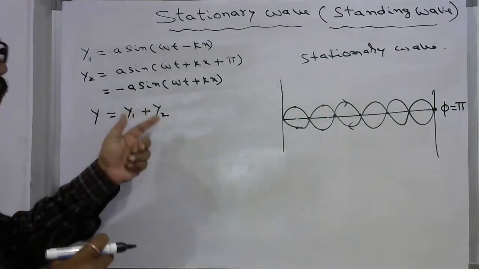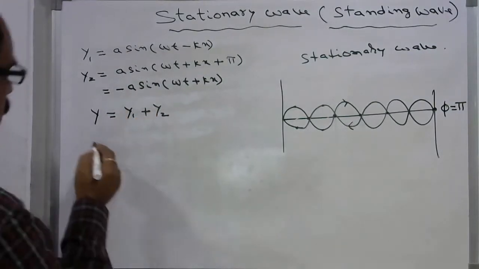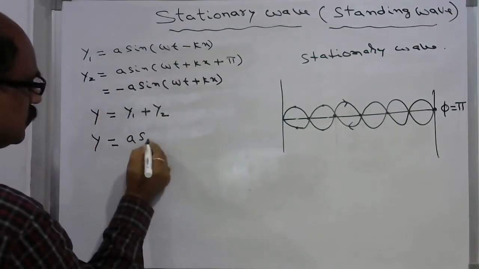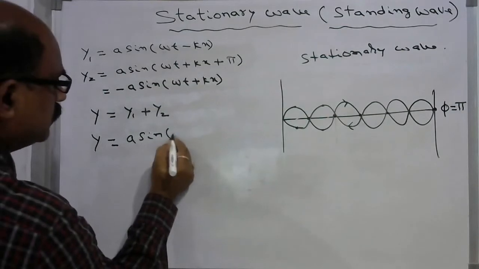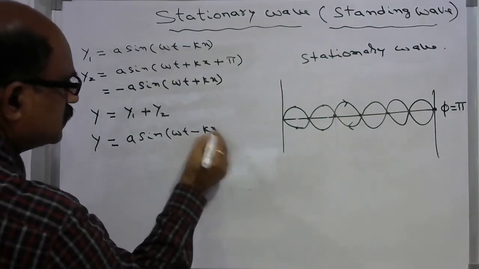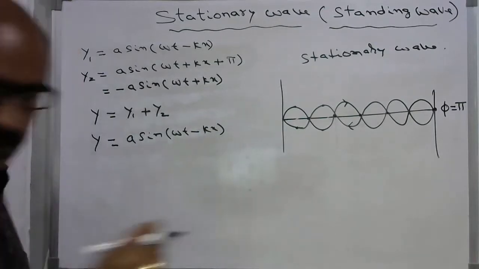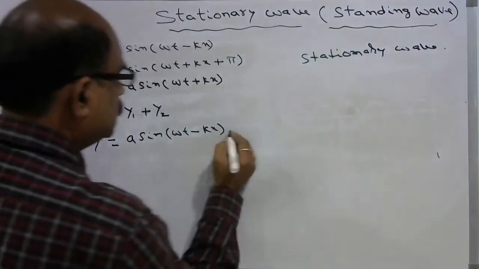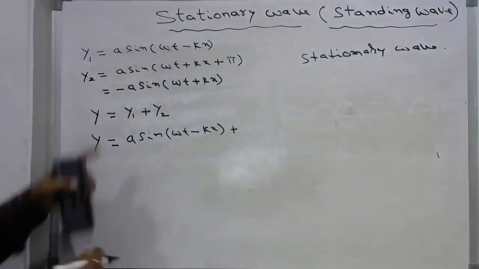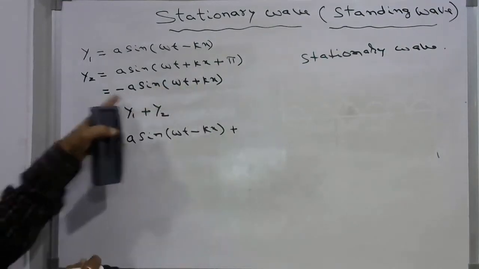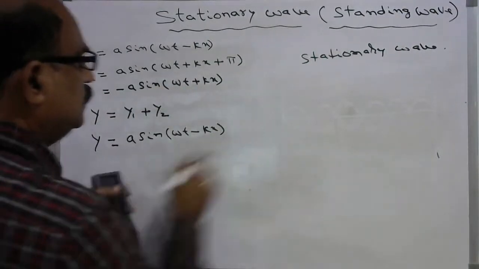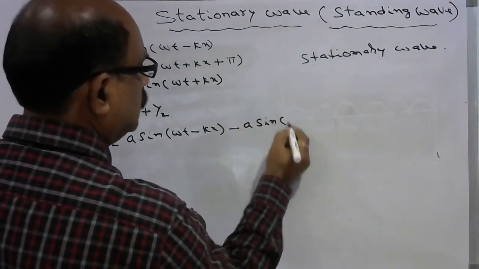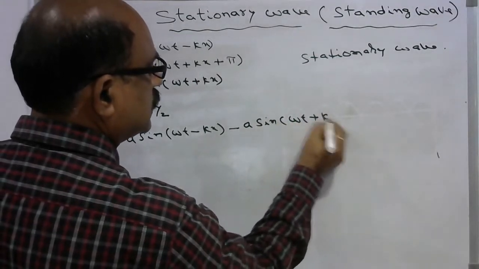If you substitute these two values in this equation, we will get y is equal to A sin(omega t minus kx) plus, because this is minus A sin(omega t plus kx), you can write this as minus A sin(omega t plus kx).